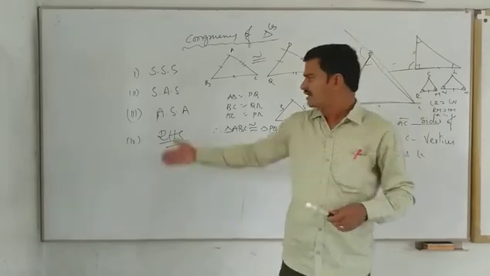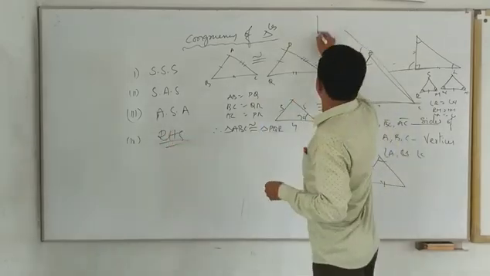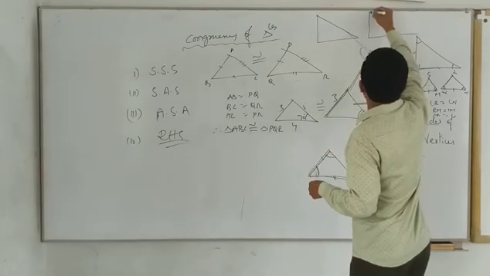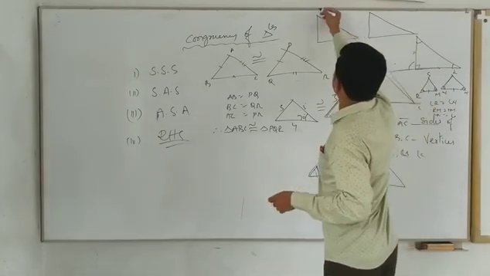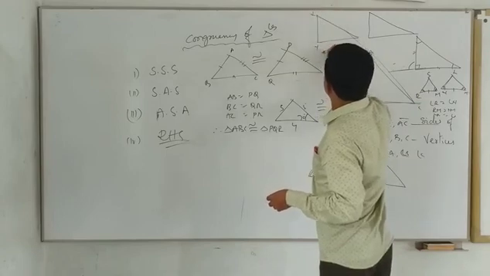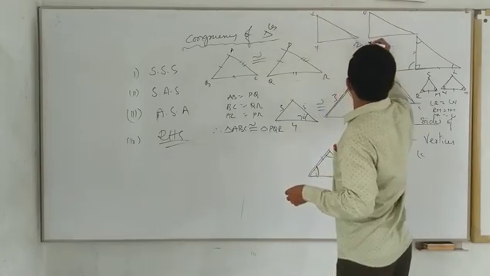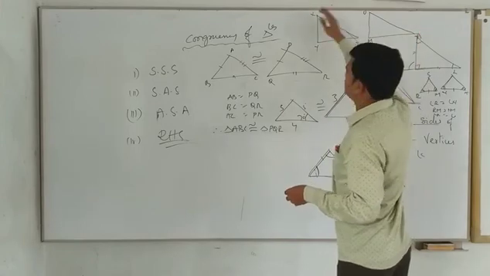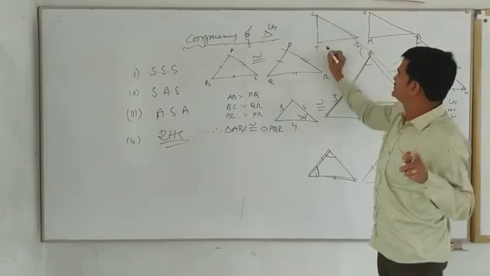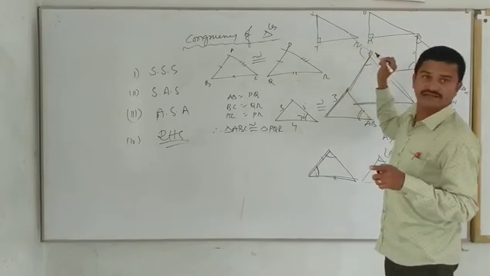RHS also. What are the two right angle triangles? Let us take two right angle triangles. Some names you can write: X, Y, Z, U, M, A. And then what are equal? XY. Right angle means this is the right angle, this is the right angle.